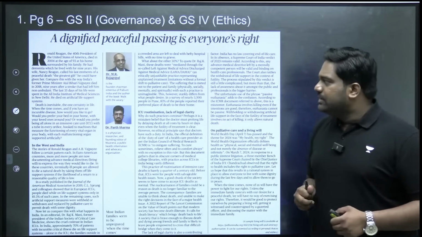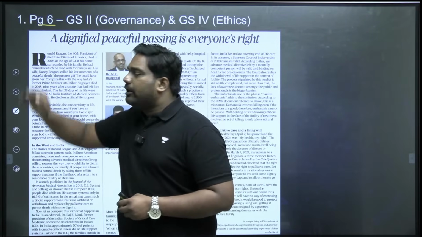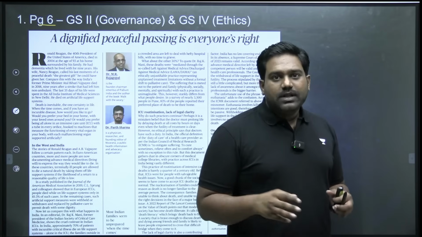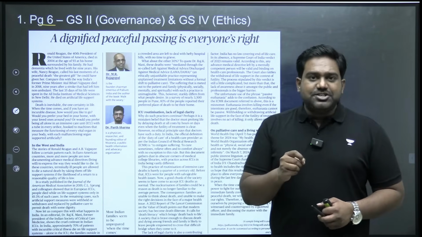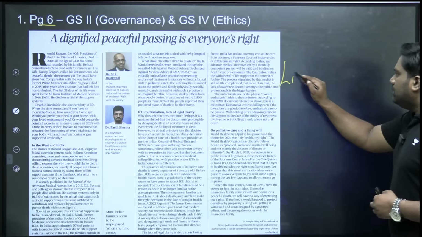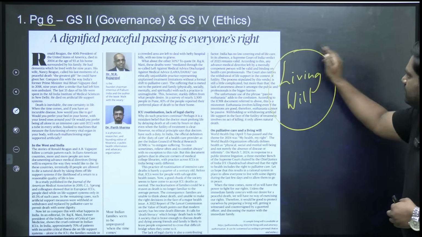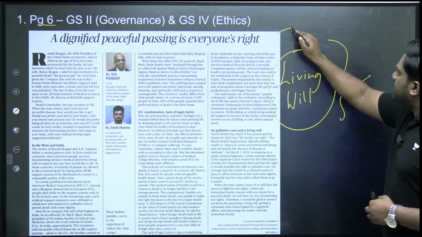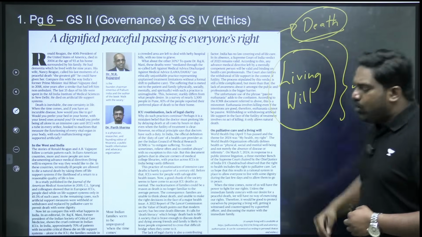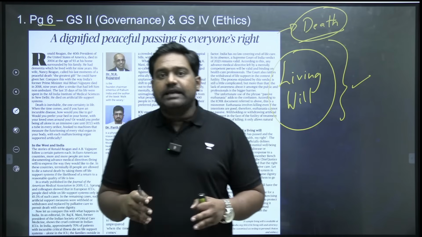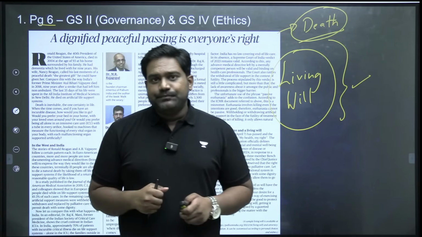Now let's get started with the analysis of today's The Hindu newspaper by looking at an important column from page number 6. This article is very interesting. The writers are essentially talking about a topic known as living will. The topic deals with the issue of death and how one chooses to die in case one is suffering from terminally ill diseases or conditions.